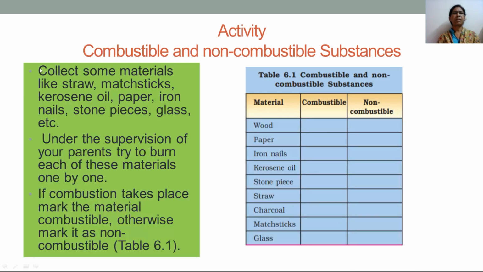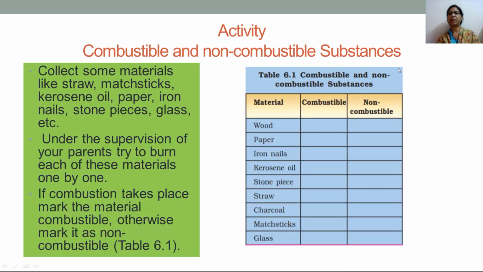Here, what are the things needed? Collect some materials like straw, matchstick, kerosene oil, paper, iron nails, stone pieces, glass, etc. But you should do the experiment under the supervision of your parents. Next, try to burn each of these materials one by one. If combustion takes place, mark the material combustible, otherwise mark it as non-combustible. I request once again, if you are capable of doing it, then only do this experiment, otherwise don't take the risk, because playing with fire is not advisable.